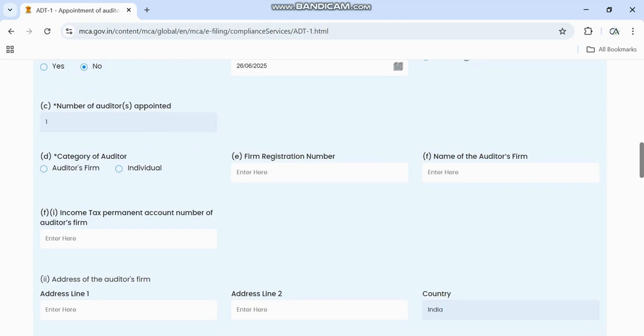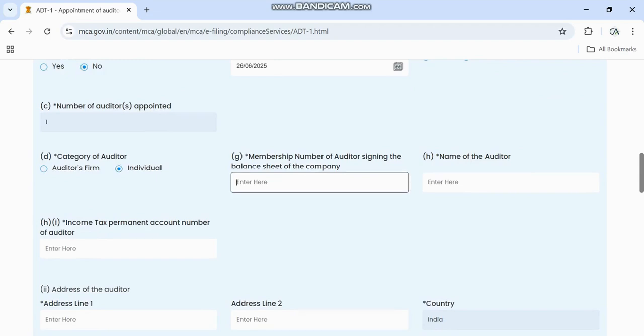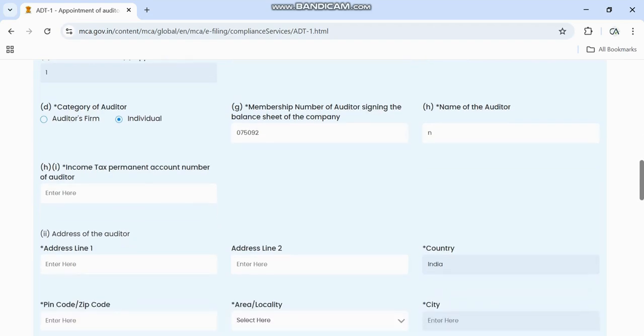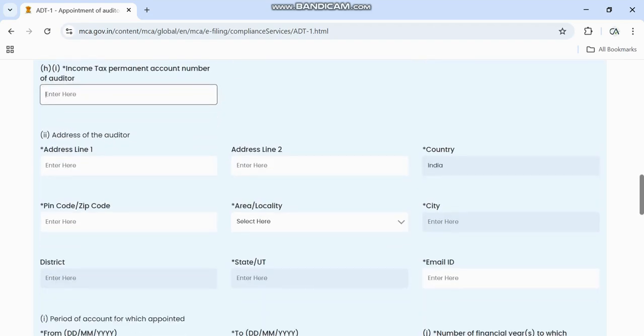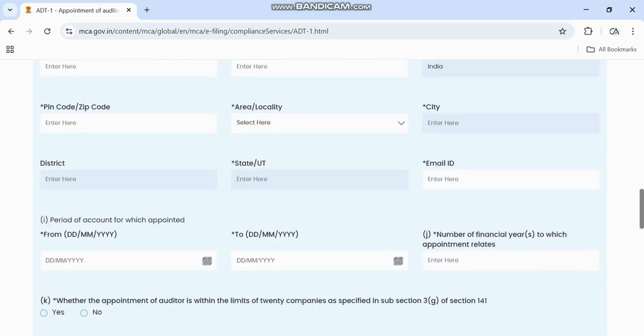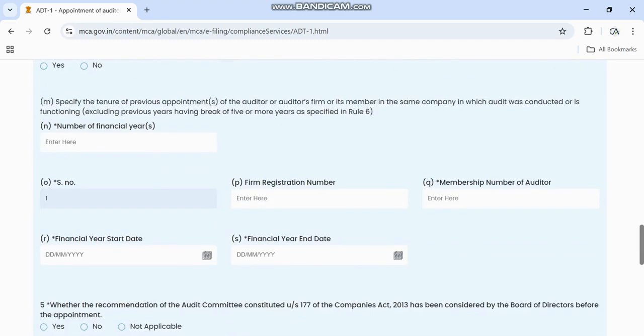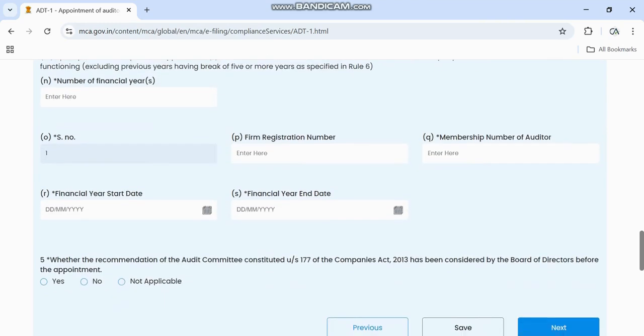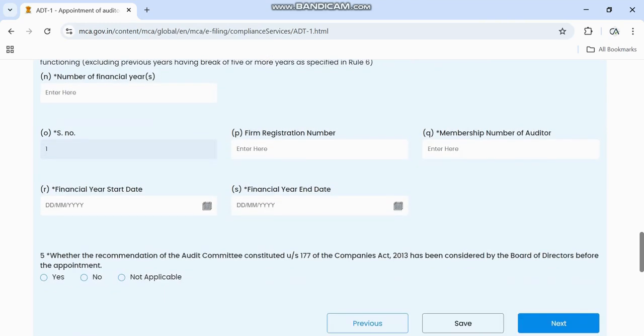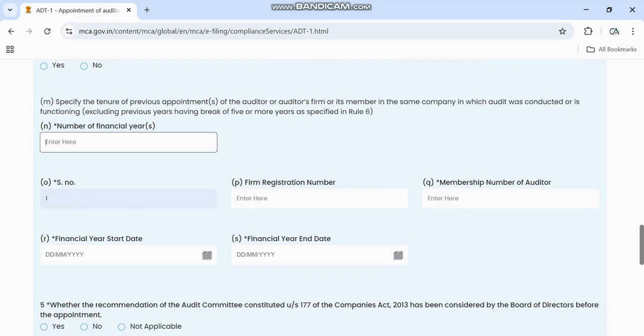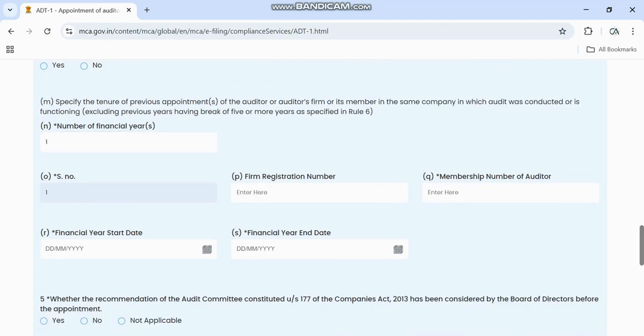Then the category of auditor, whether it is a firm or an individual. Let me give individual. Then the membership number of the auditor, I will give my membership number over here. Then the name of the auditor, and the income tax PAN number, that you have to give. Then the address of the auditor. Once you give the PAN number, this will come pre-filled. Then the number of financial years: for the first year you have to give the entire details. I will give only 1 as it is the first auditor.